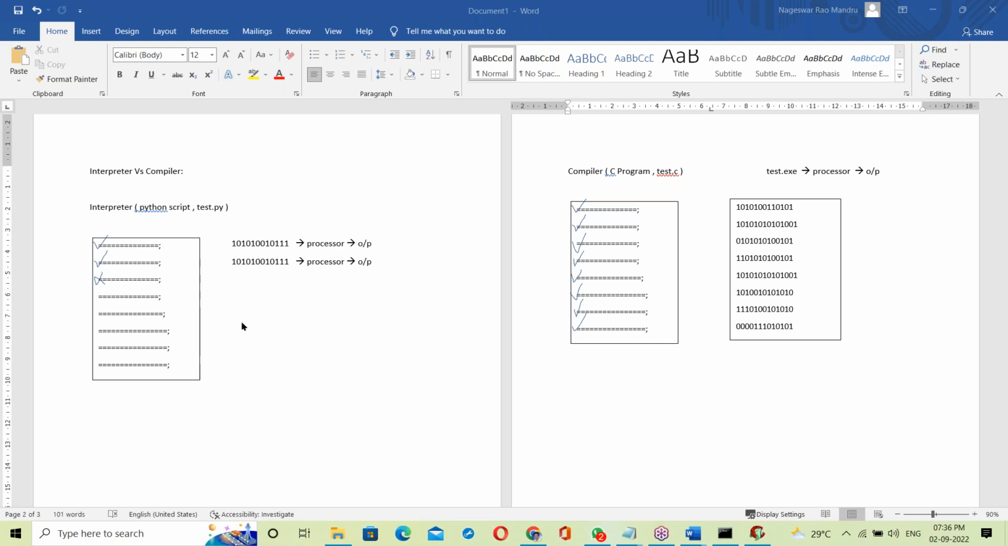Once the compiler has generated the program correctly, the compiler will generate the program as a .exe file, then it will go to the processor, and then it will generate an output. Whereas in the interpreter, it will check the first line, and then it will take a single line and generate the output.